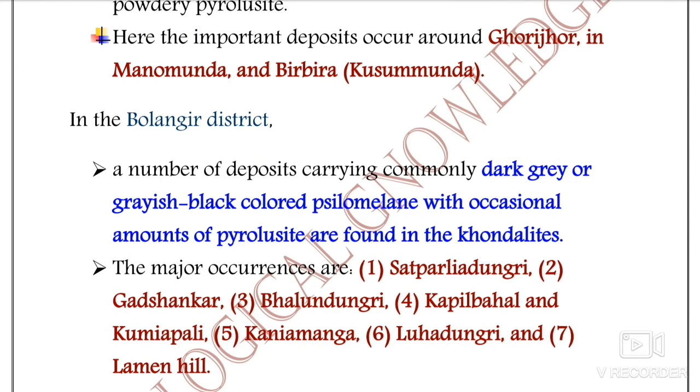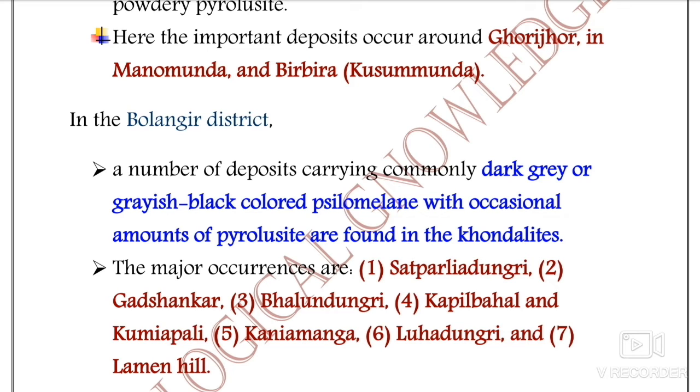In the Bolangir district, a number of deposits carrying commonly dark gray or grayish black colored psilomelane, with occasional amounts of pyrolusite, are found in the khondalites. So here the country rock is different, that is khondalites.